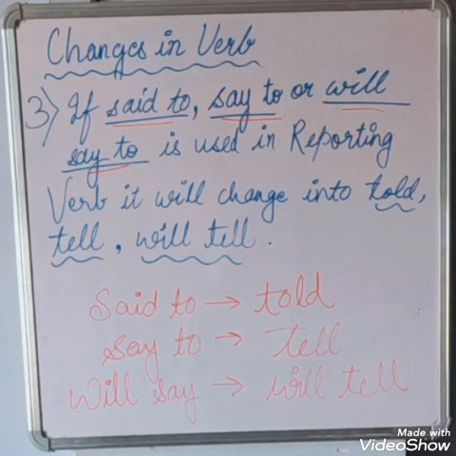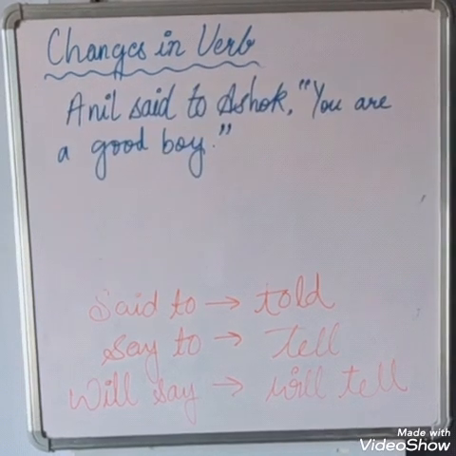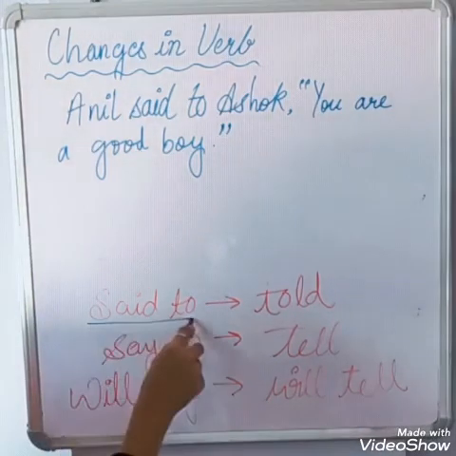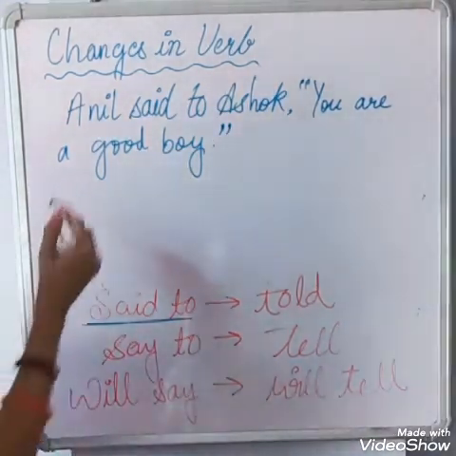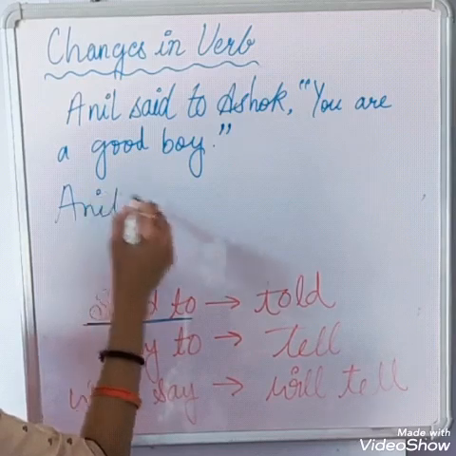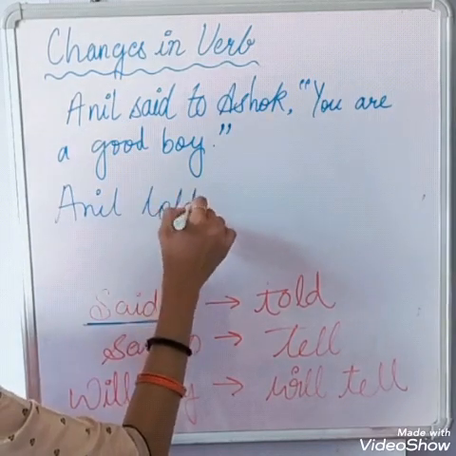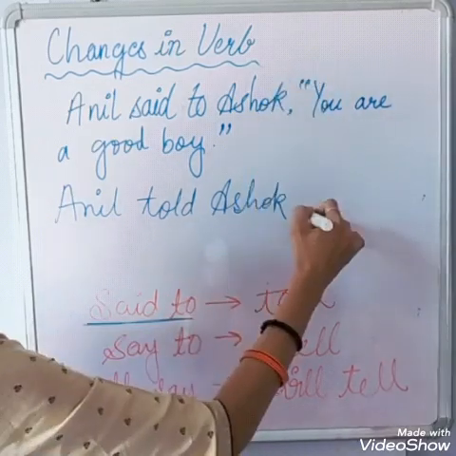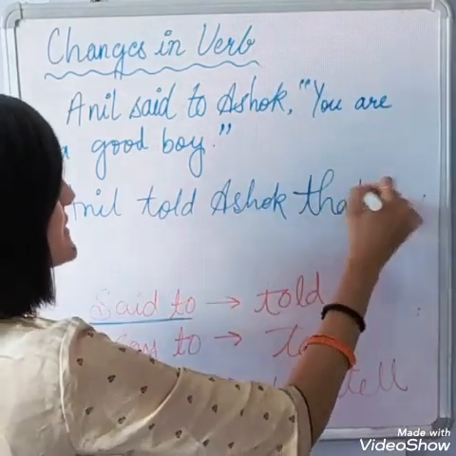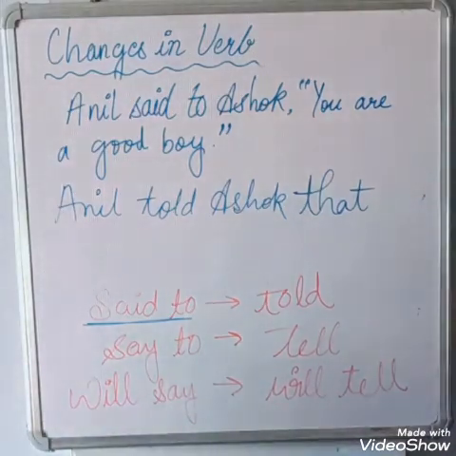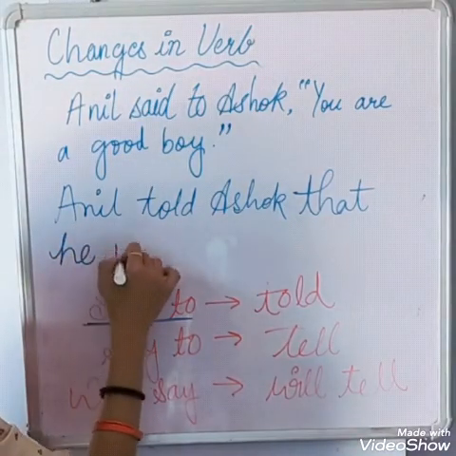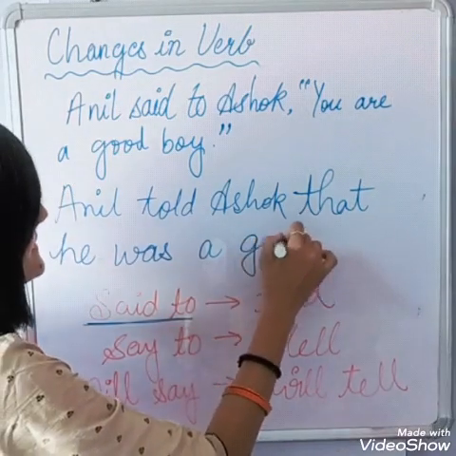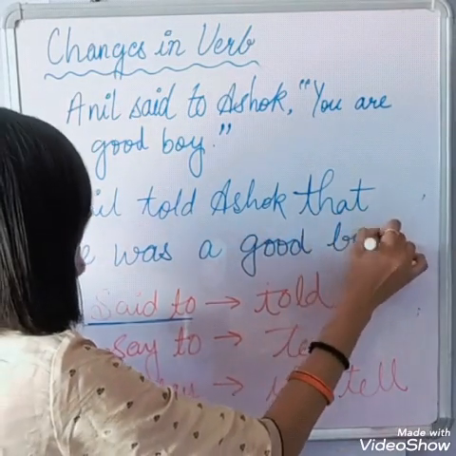Let us take one example. Now look at this sentence: Anil said to Ashok. Here we are using "said to," so it will become Anil told Ashok that you will change to he was a good boy.